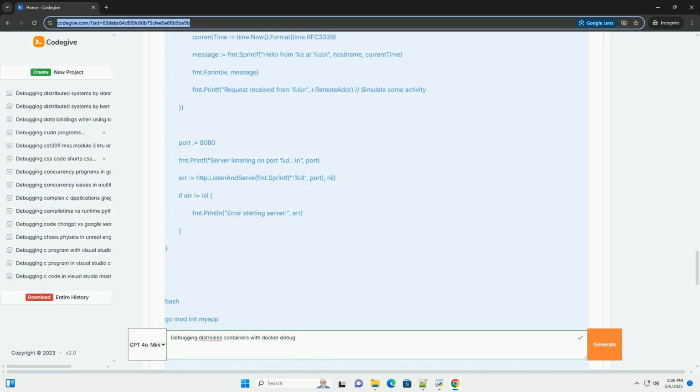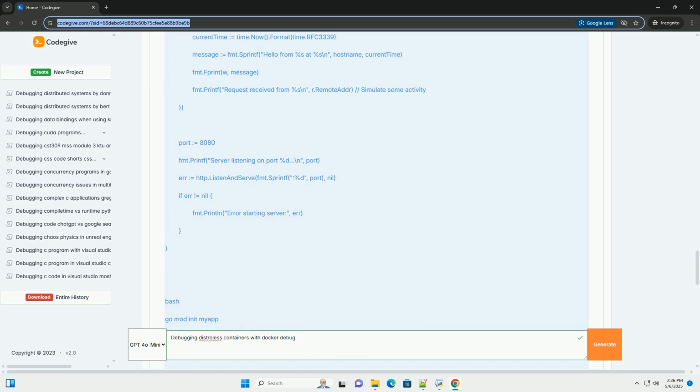8. Security considerations. Privileged access: Docker Debug often requires privileged access to the target container's namespaces. Be cautious when using Docker Debug in production environments, as it can potentially expose sensitive information or allow unauthorized access.